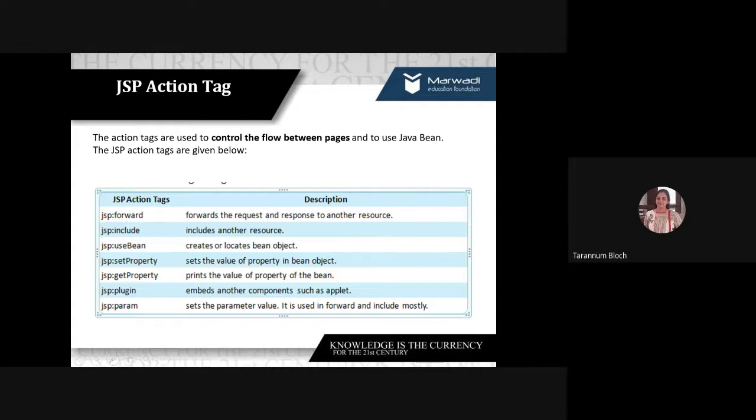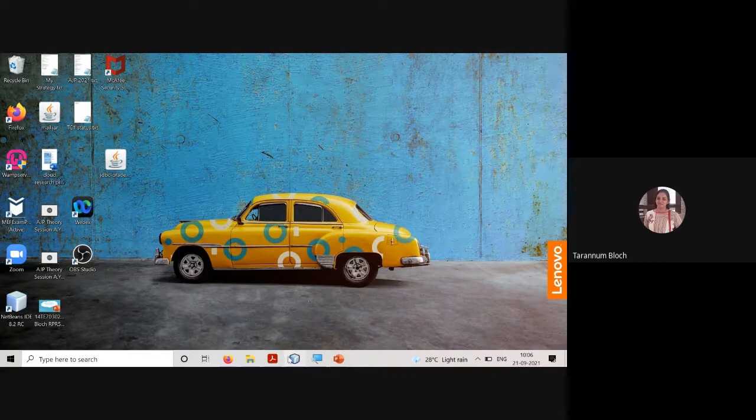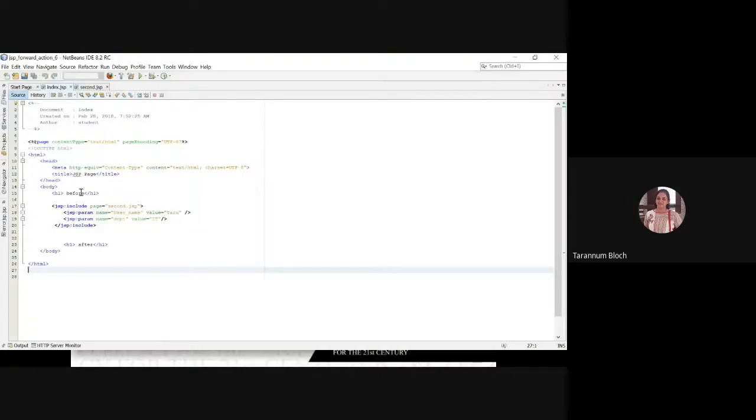Anyways, JSP action tags control the flow between the resources. The way you have your request dispatcher forward and include methods, similarly you have JSP action tags for forward and include. Along with forwarding the request and response objects, if you want to pass variables, you can go with param, jsp:param. So in this practical, we are going to talk about these three tags: jsp:forward, jsp:include, and jsp:param.